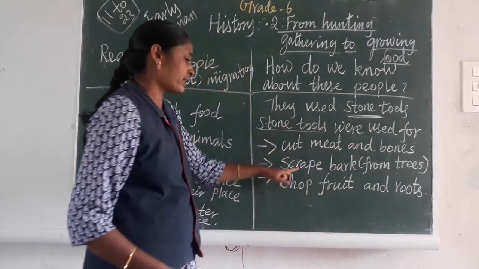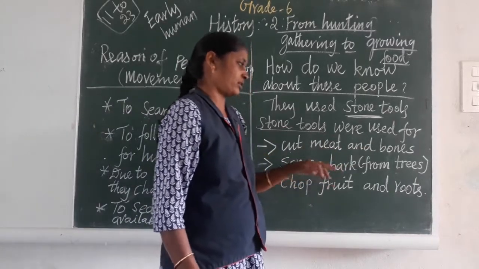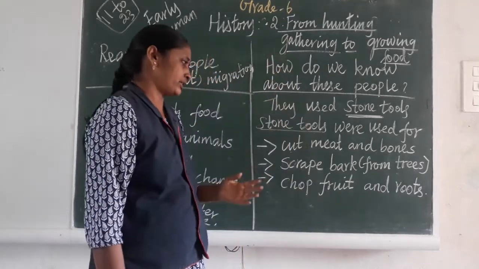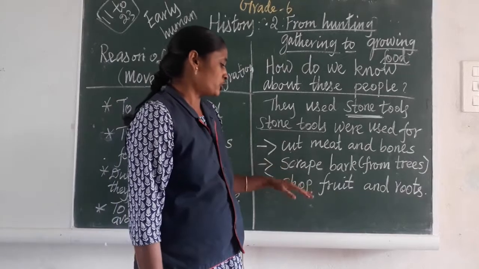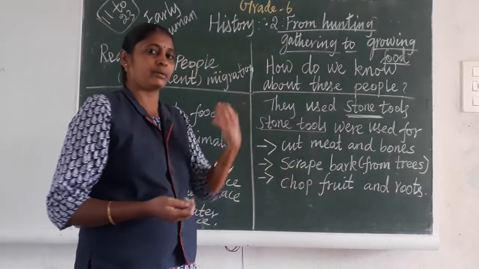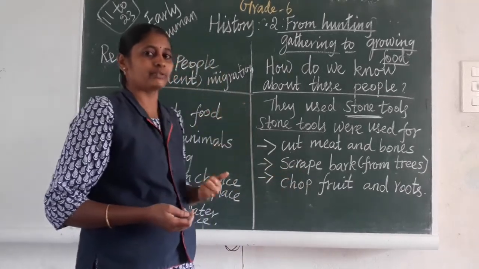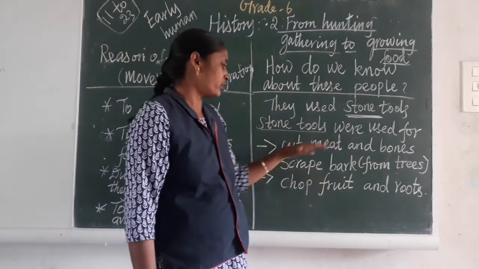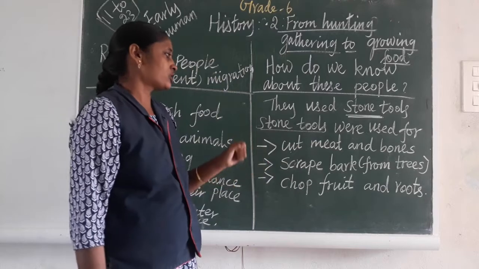And scrape bark. Scrape bark means in trees we have that layer, the first layer of that one. And then chop fruits. They are gathering fruits and vegetables, to chop those fruits and roots. So for this reason they are using stone tools.